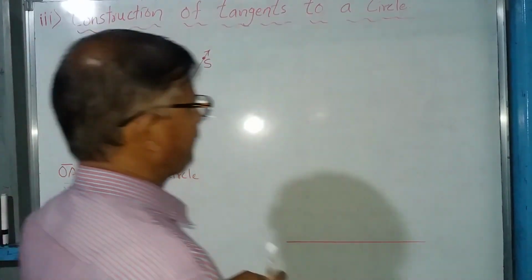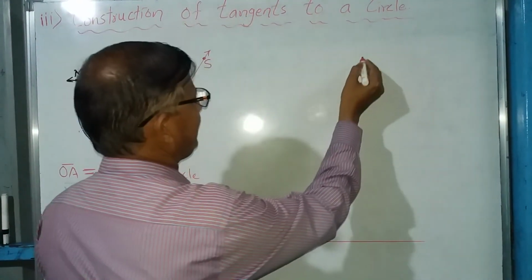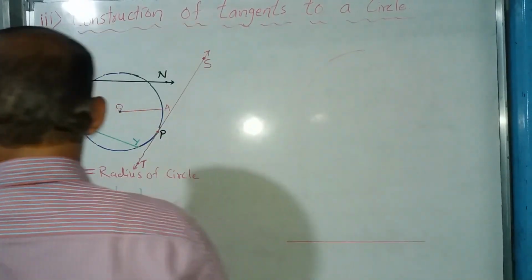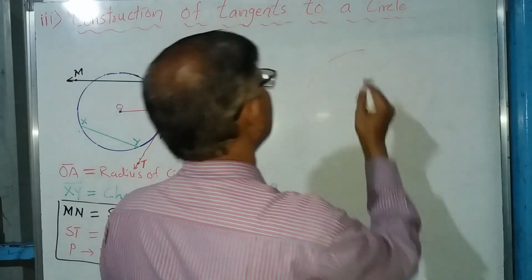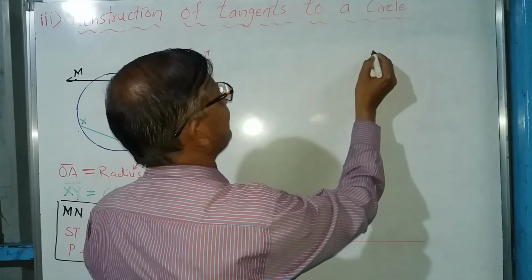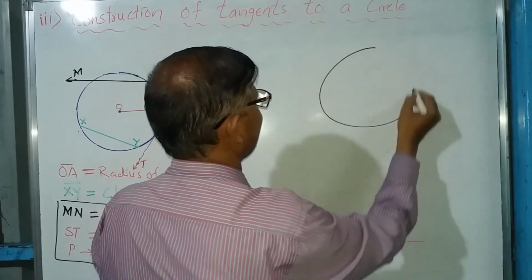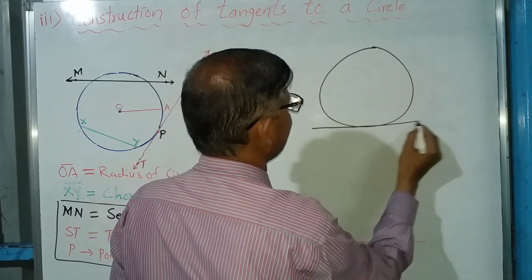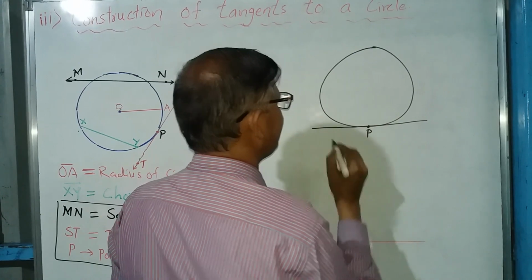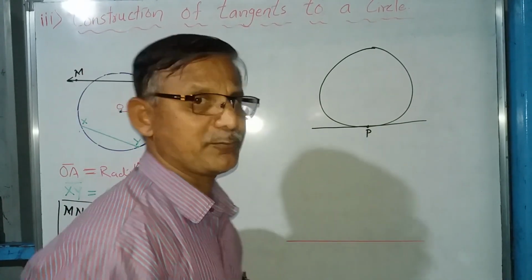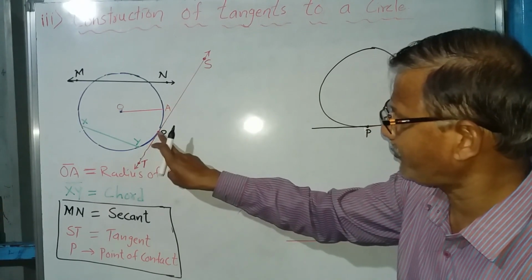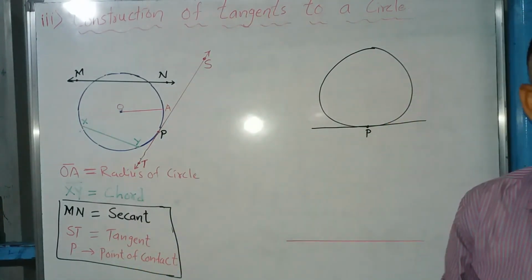Now, one more important point. One property which you should know between the radius and the tangent of a circle. Consider this is a circle, and if I draw a tangent here which is touching the circle at a point P, this point is called the point of contact. The line which touches the circle at a point, that point is called the point of contact.